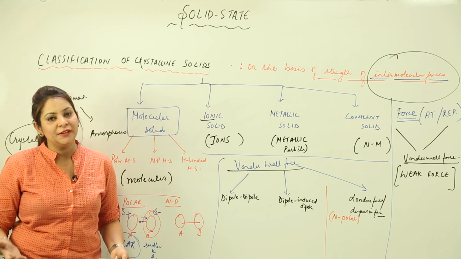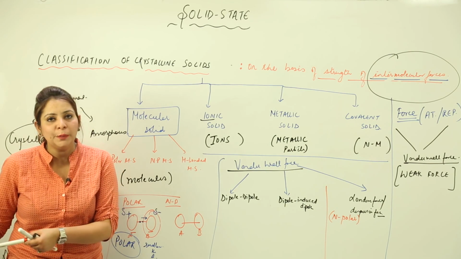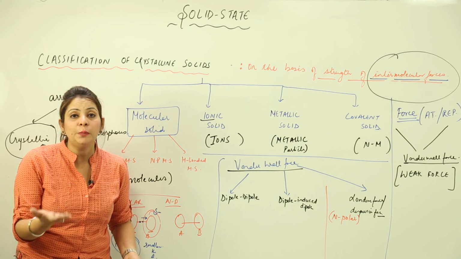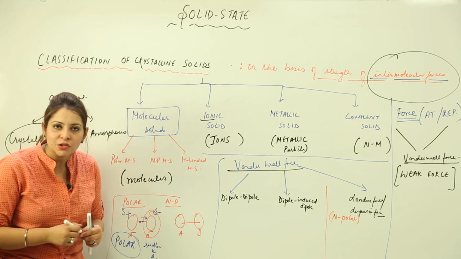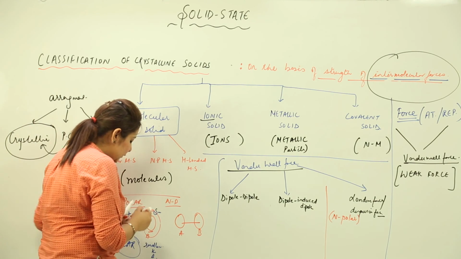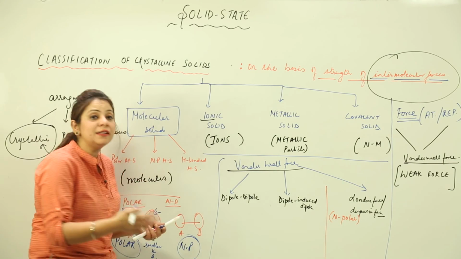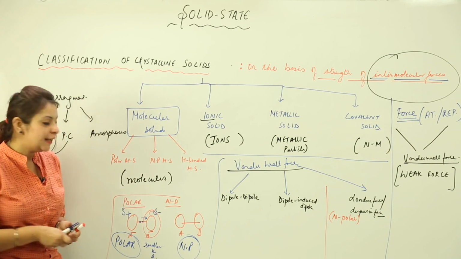Nothing is going to happen. The shared pair is going to remain in the middle. It won't be attracted more towards B, or displaced towards A. And because it is not displaced, we are not going to get partial negative and positive charges. So it is going to be called a non-polar molecule because it doesn't have any poles. Simple, right?